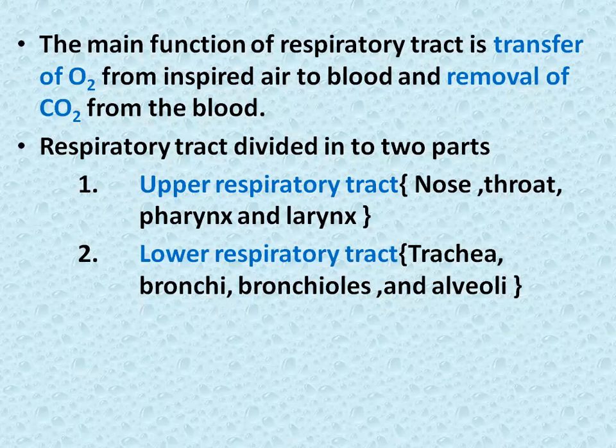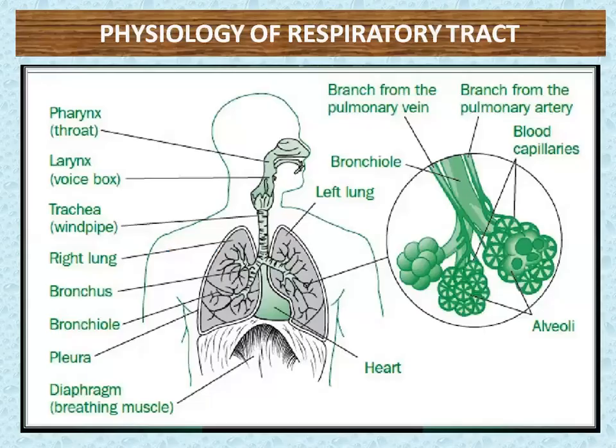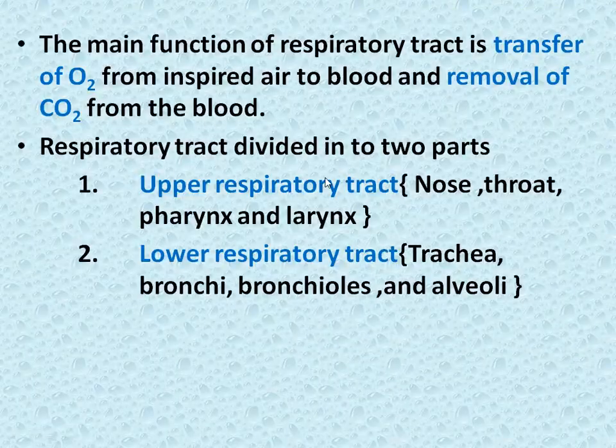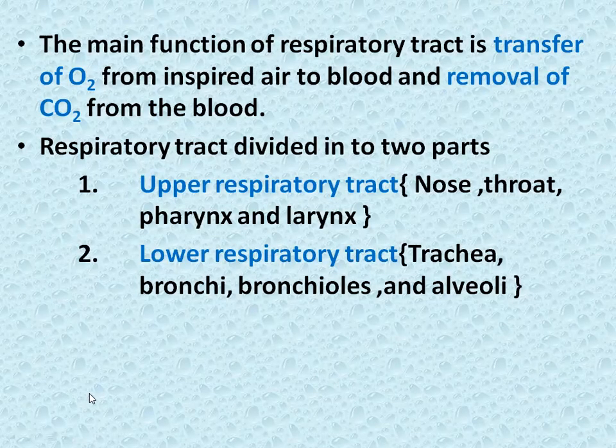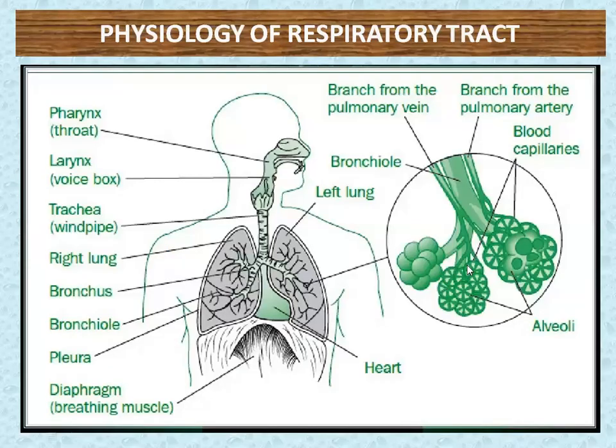The respiratory tract is divided into two parts, upper respiratory tract and lower. The lower starts from the trachea, and the upper respiratory tract is the nose, throat, pharynx, and larynx. This is the upper respiratory tract, and this is the lower respiratory tract, and mainly the transfer is carried out at this alveolar position. See, a very small portion is there.